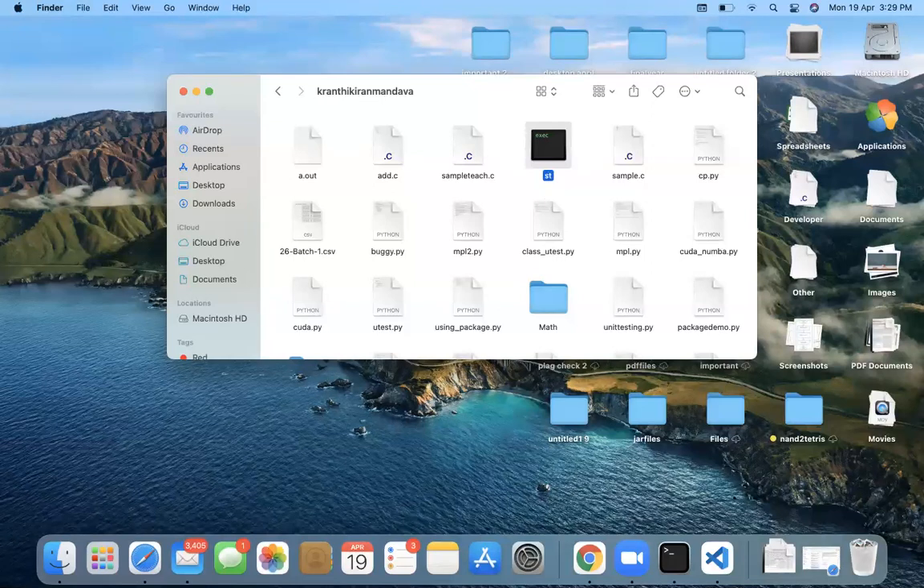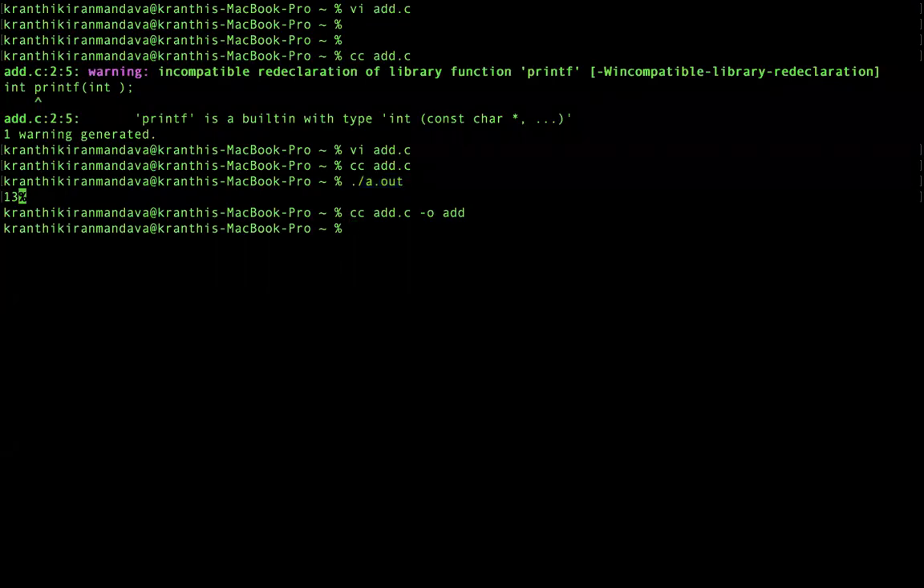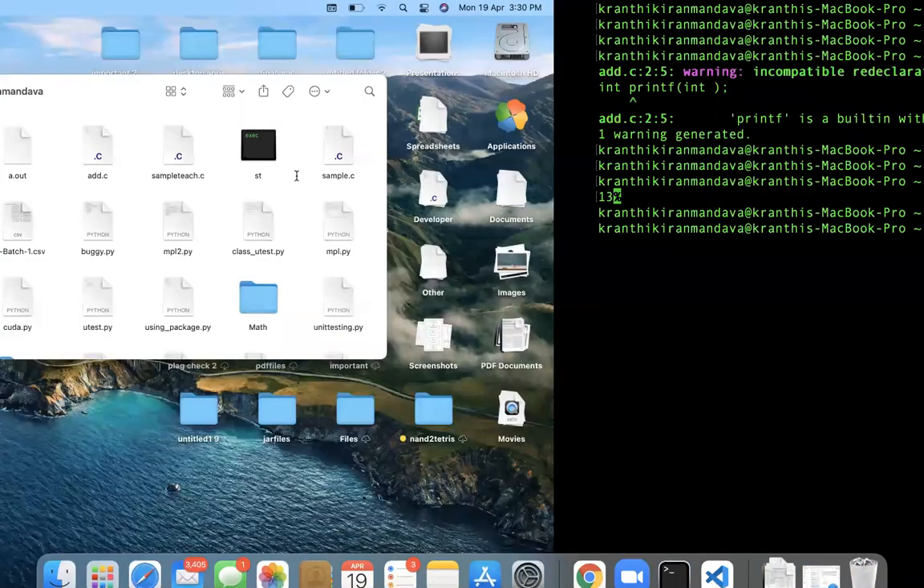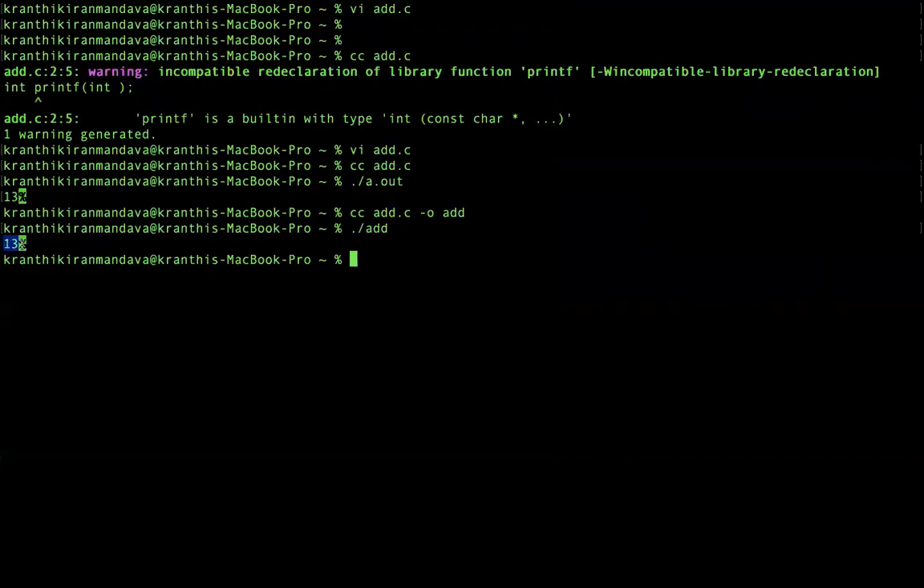So now how to execute? Can anybody tell me? Instead of dot slash a dot out, what is our output file name now? It is not a dot out. What is our file name? Add. So you can see that add has been created. Have you seen? This is specially the output of our program called add.c. So I can simply say dot slash add, and the answer will come as 13.